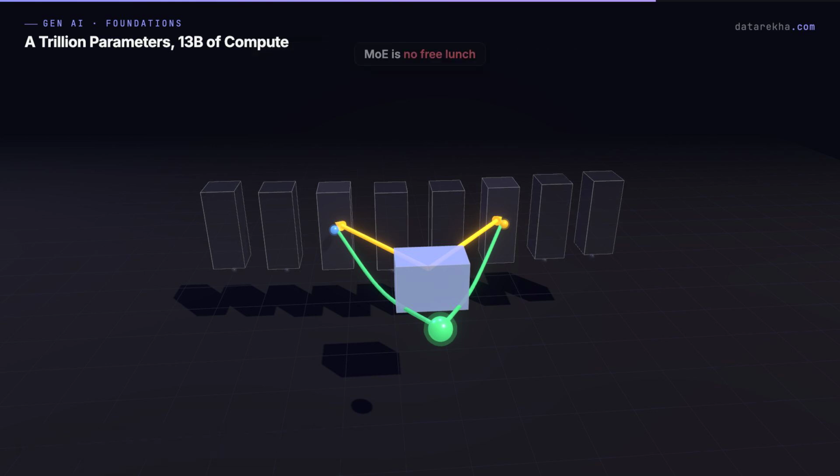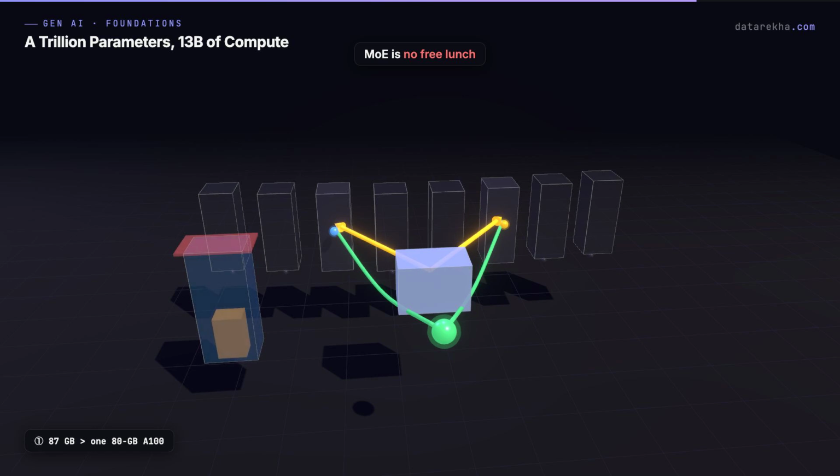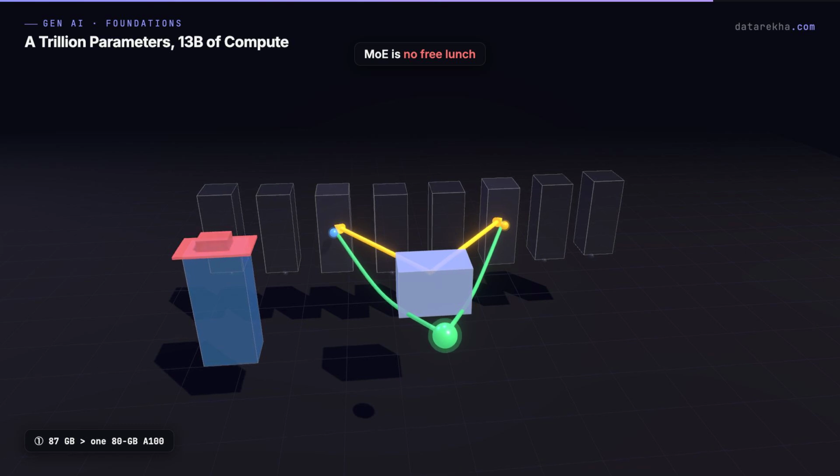But MoE is no free lunch. First, memory. All 8 experts must sit in GPU memory, even though only 2 run. Mixtral needs around 87 GB. That does not fit on a single 80 gig A100. A 13B dense model fits with room to spare.